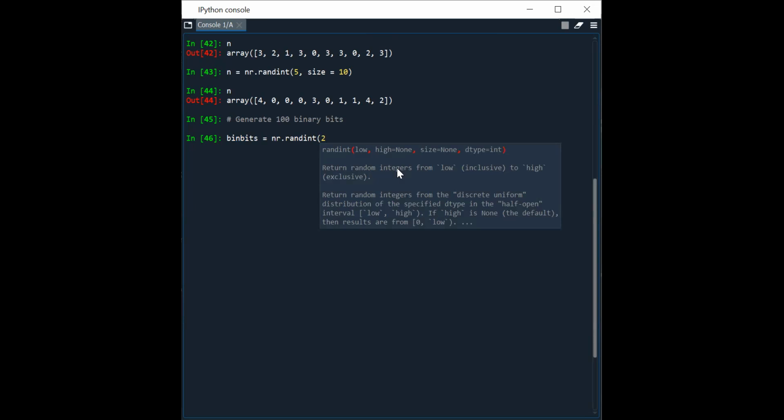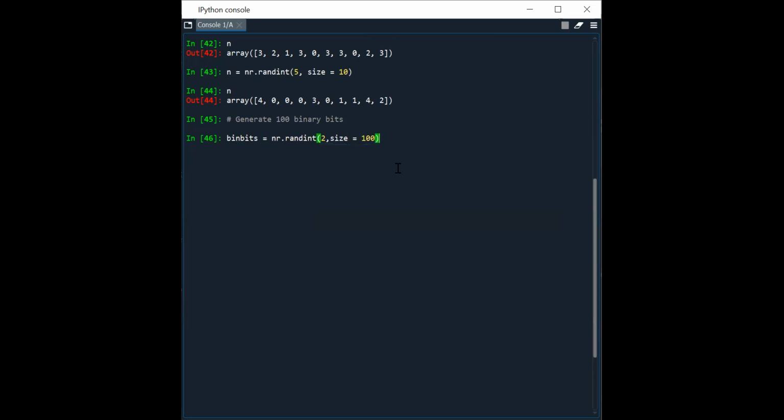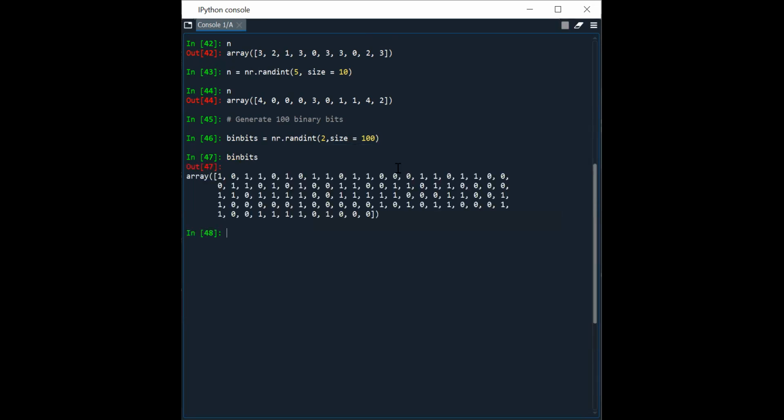Low I have not written anything. High is equal to 2, and I will specify size is equal to 100. So let's check what you have in binary bits. You have 100 elements which are zeros and ones.